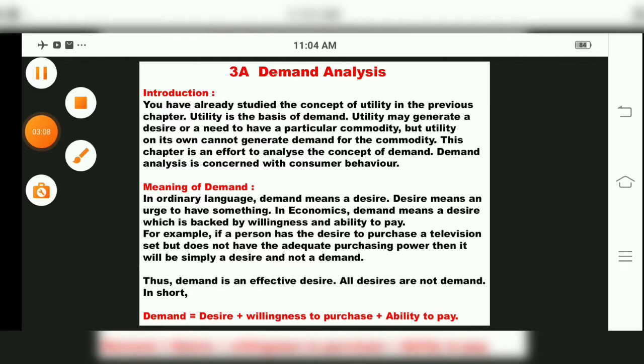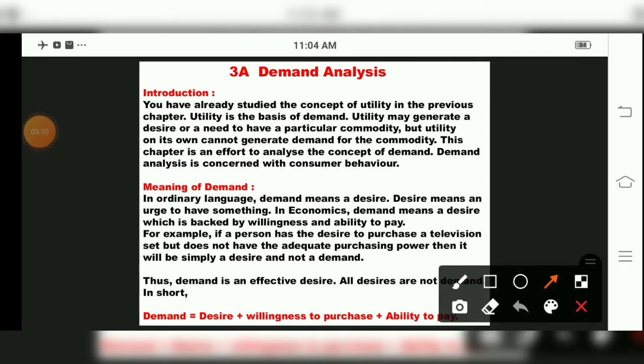So see, if a person has the desire to purchase a television set but does not have the adequate purchasing power, then it will be simply a desire and not a demand. And thus demand, they have told, is an effective desire, and all desires are not considered as demand. Keep in mind, all desires, all dreams, are not considered as demand. Why? Because when we are demanding a particular commodity, we should have money also to purchase that commodity. So demand is an effective desire, but all desires are not demand.